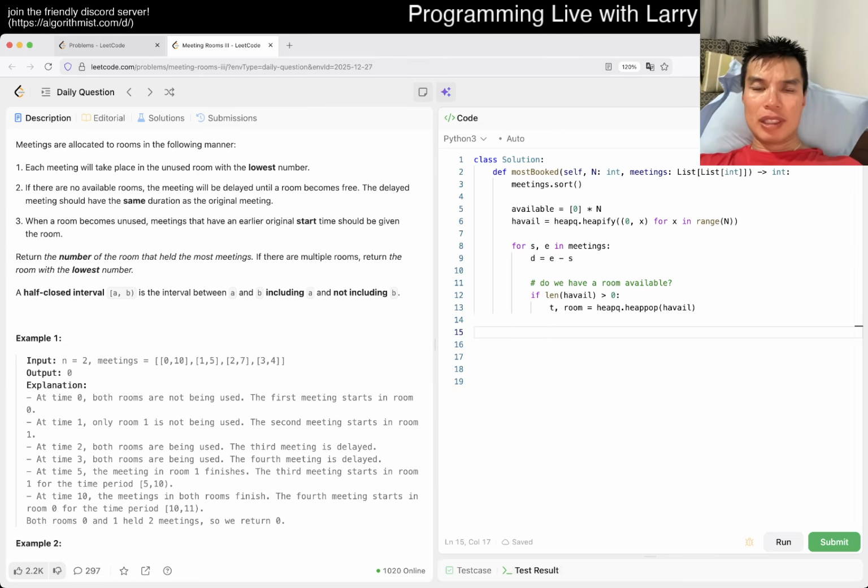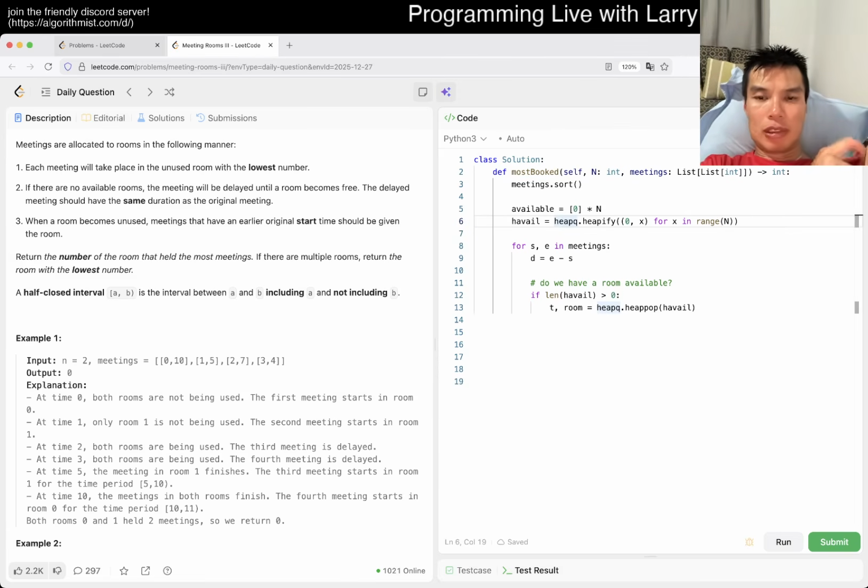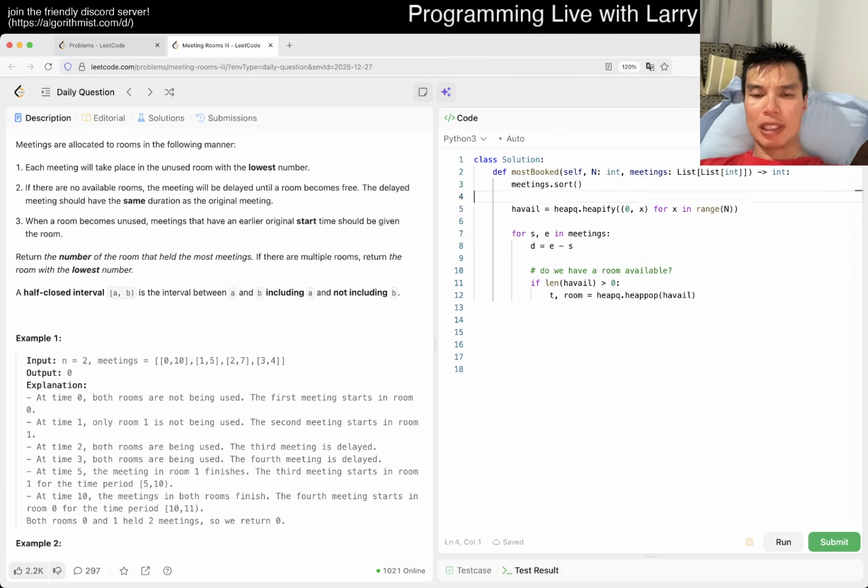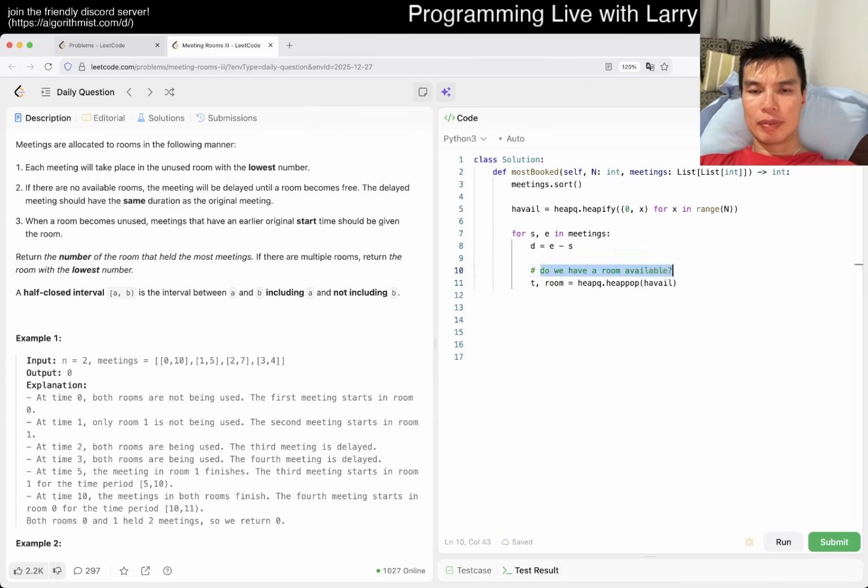I guess this is actually available, right? Because there are two ways to think about using the heap, and I think I did it kind of poorly. One is just returning the time at which rooms are available, or the heap only contains things that are available. So maybe we do it for the time. That means this will always be true, right? So then we add it back in later.